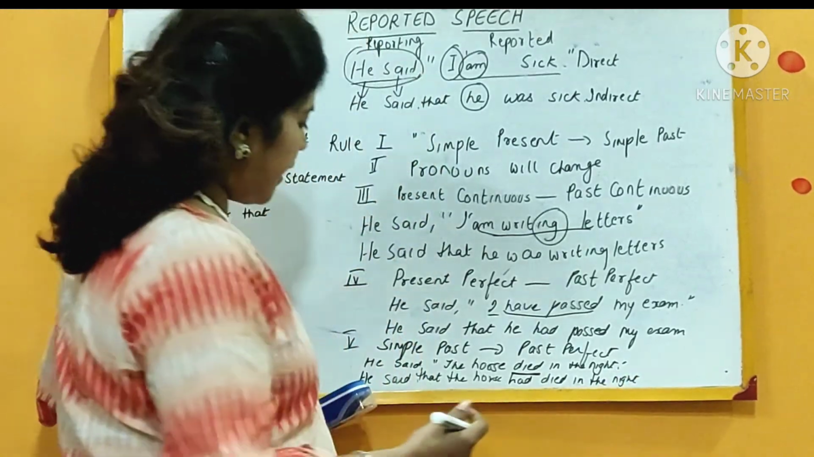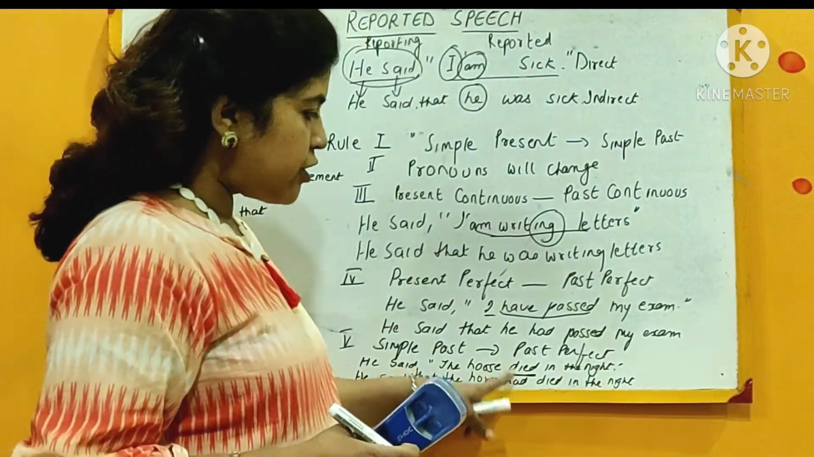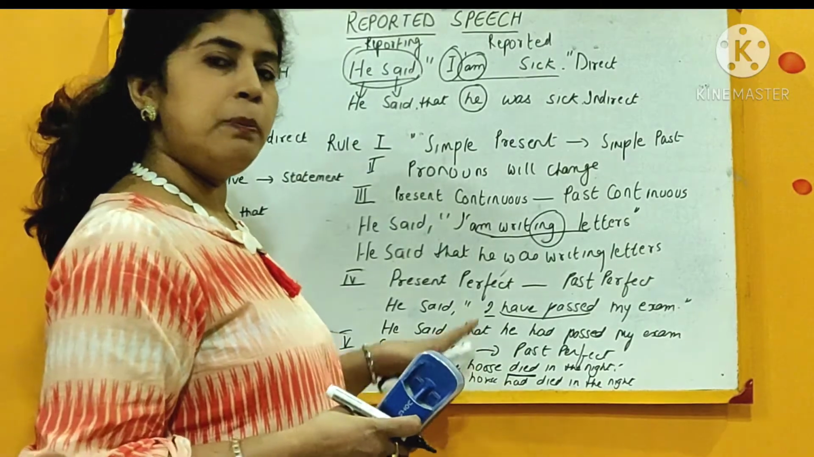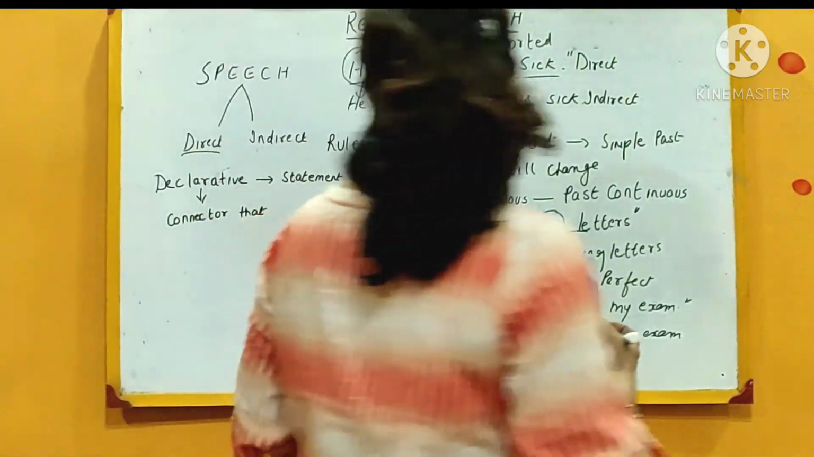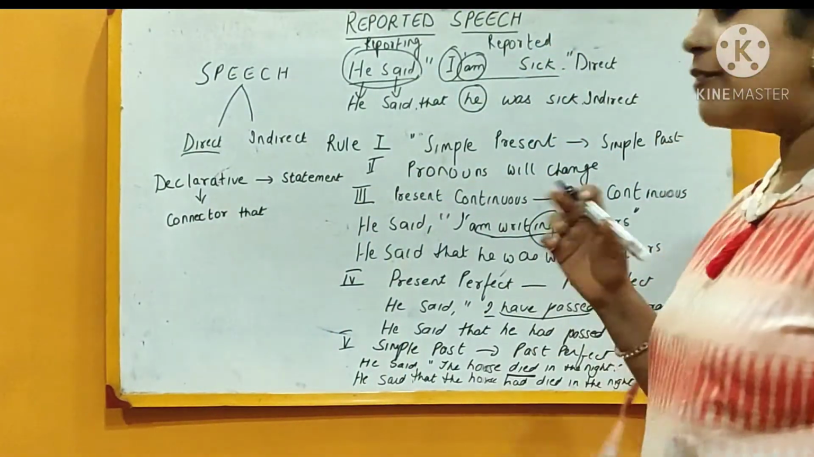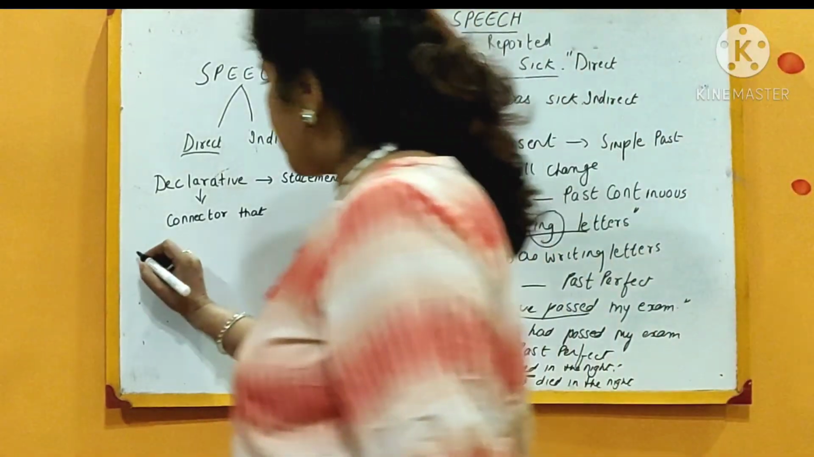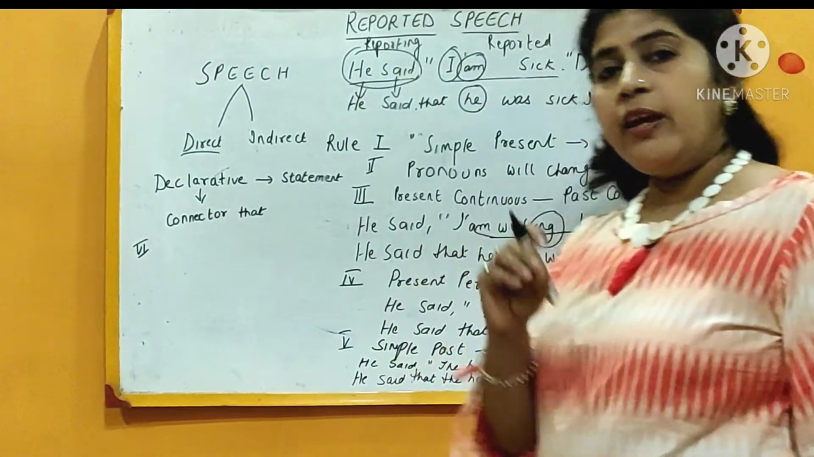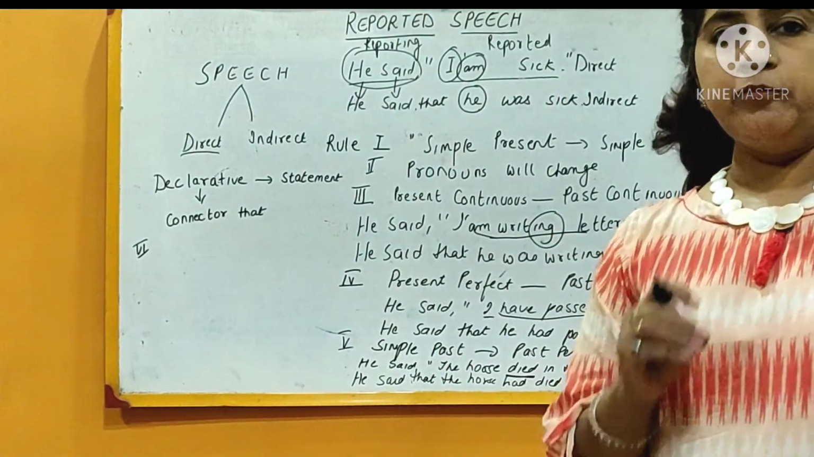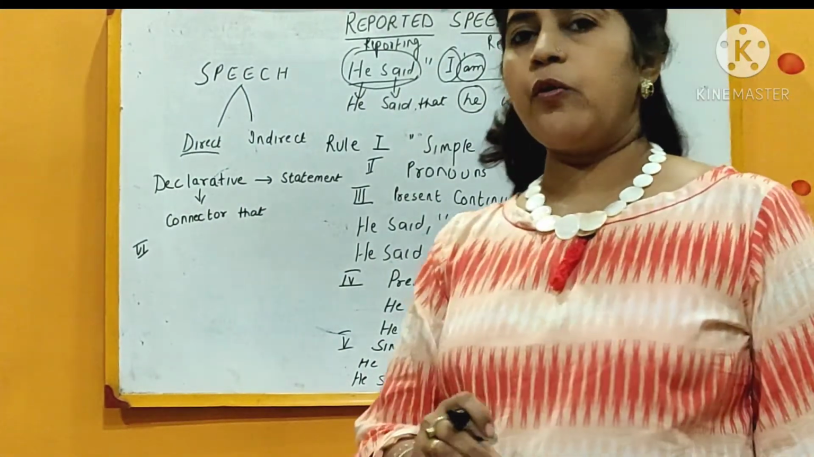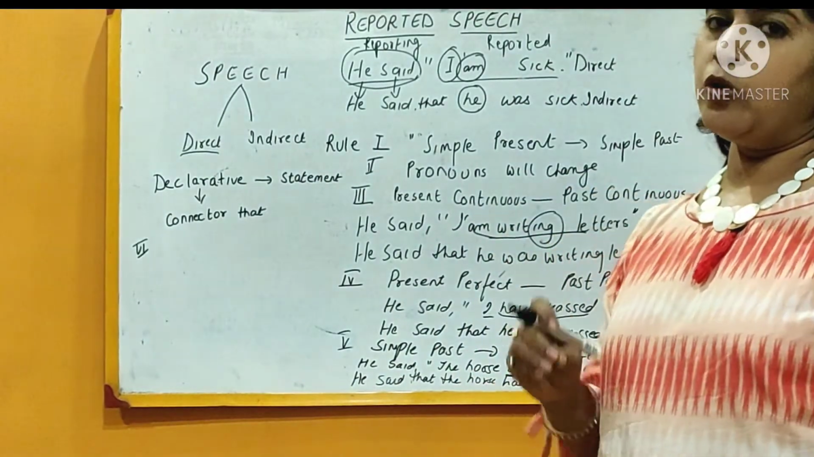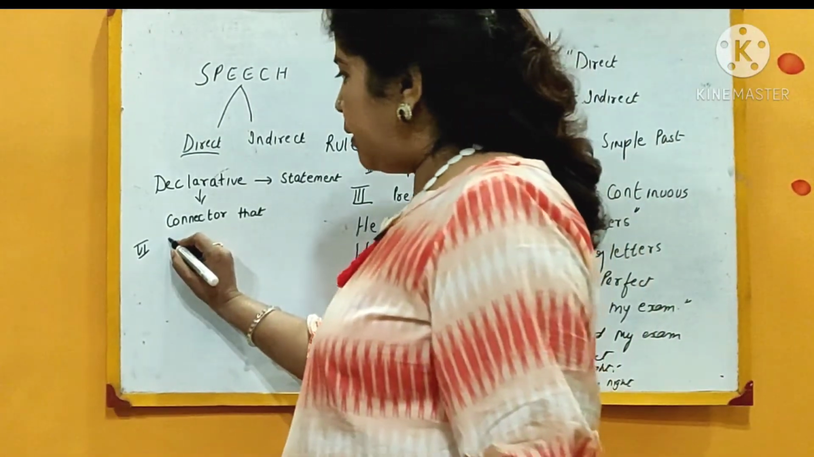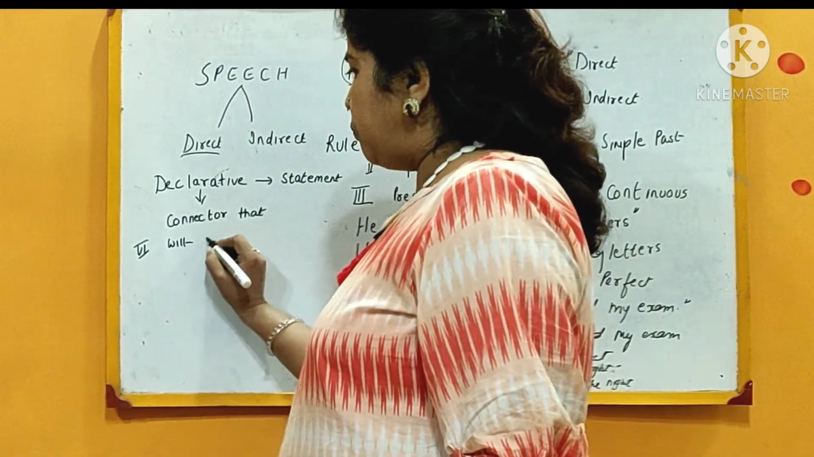So you are seeing that I have changed the simple past tense into past perfect. Now let's come to the sixth rule. What is the sixth rule saying? The sixth rule is saying whenever we come across some special words, those words will also change. For example, will changes to would.